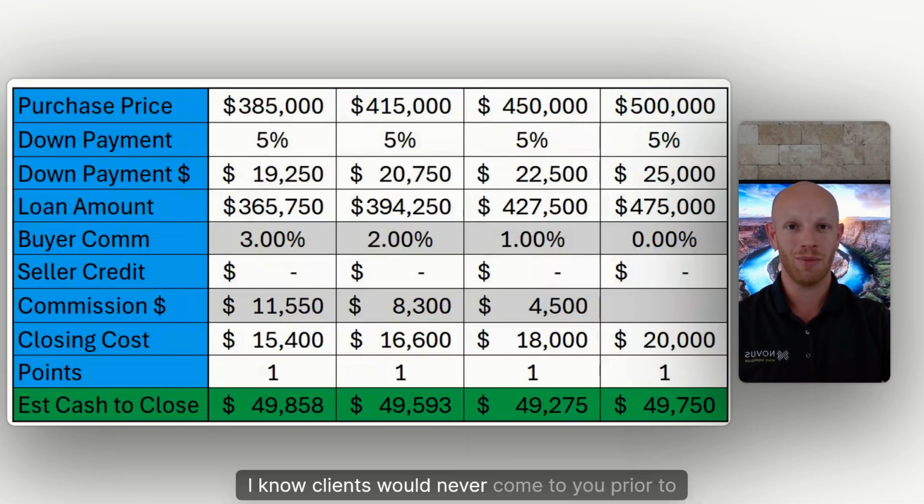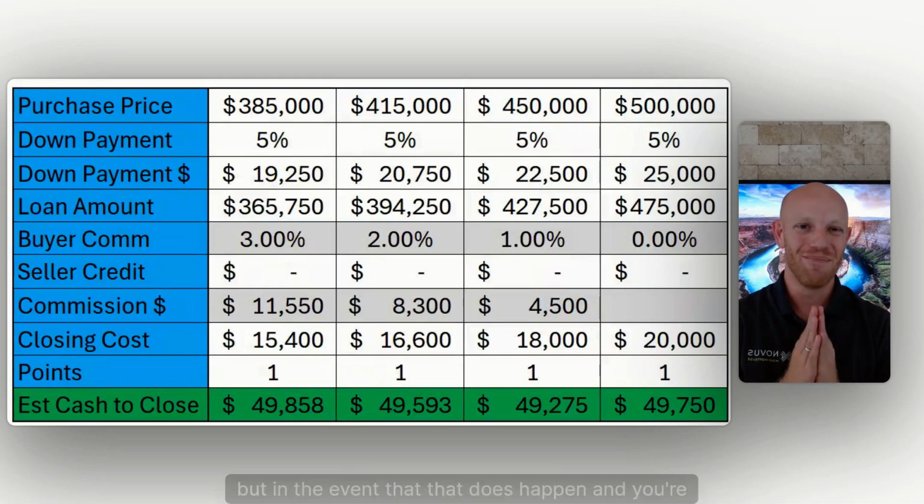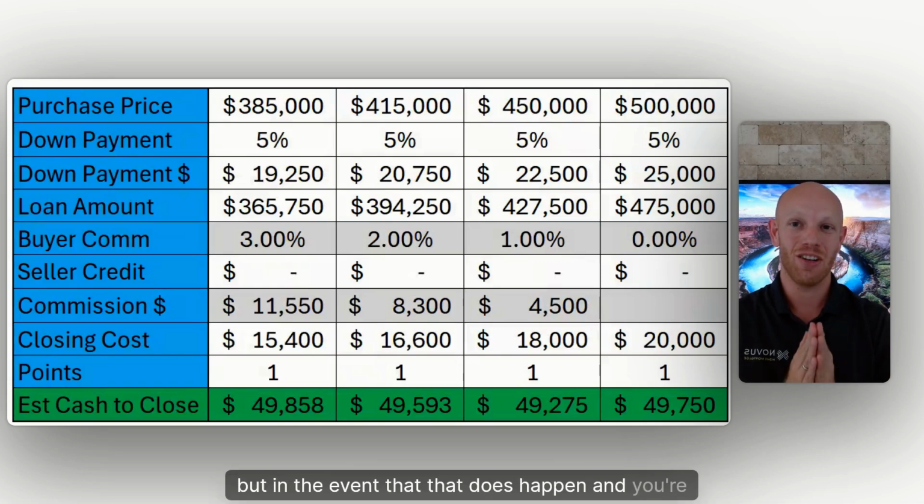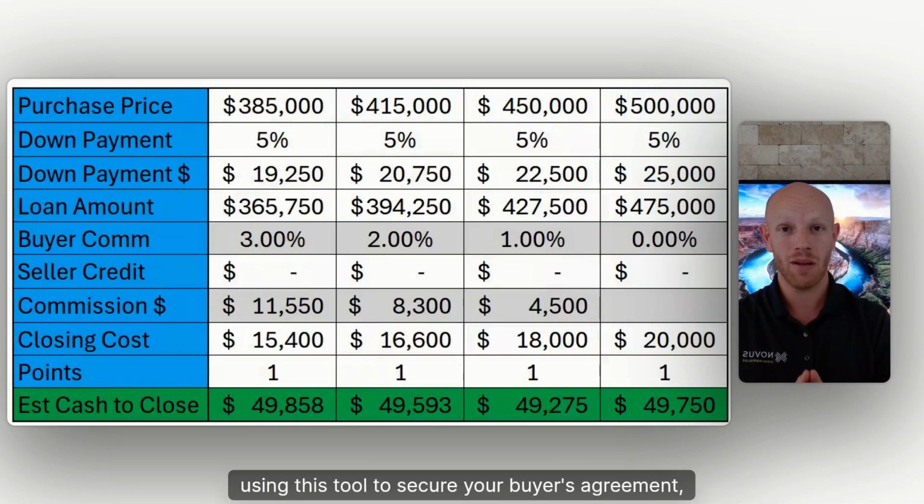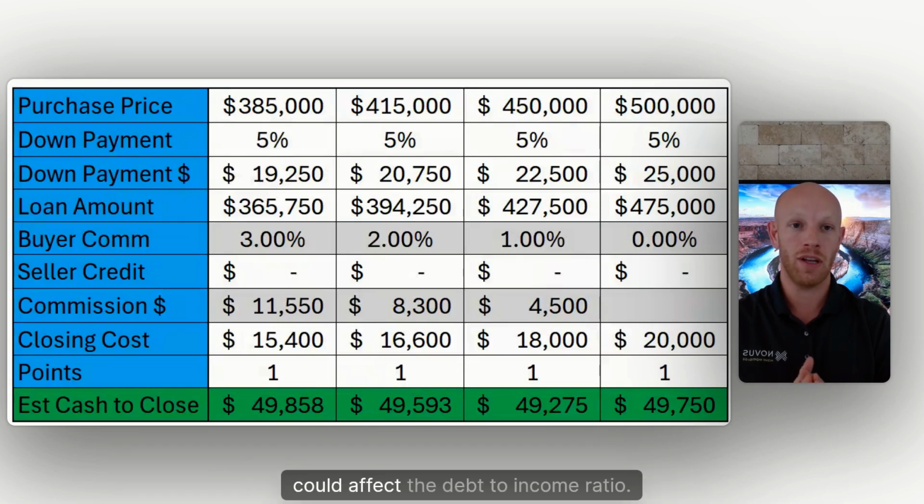Now, I know clients would never come to you prior to getting pre-approved, but in the event that that does happen and you're using this tool to secure your buyer's agreement, make sure to remind them that these scenarios could affect the debt to income ratio. It's all about being prepared. So let's dive into the numbers now.